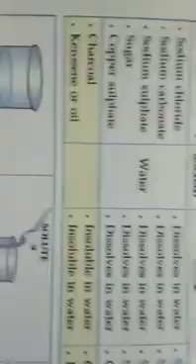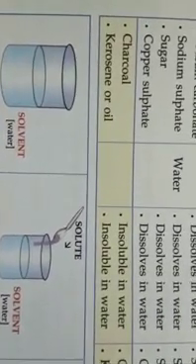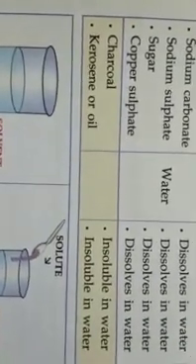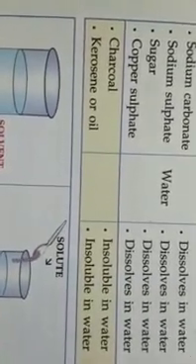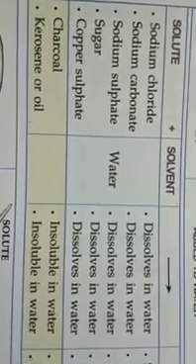Some things which cannot be dissolved in water, like charcoal or kerosene or oil, are called insoluble substances, and those like common salt, sugar, which can be dissolved in water, are called soluble substances.